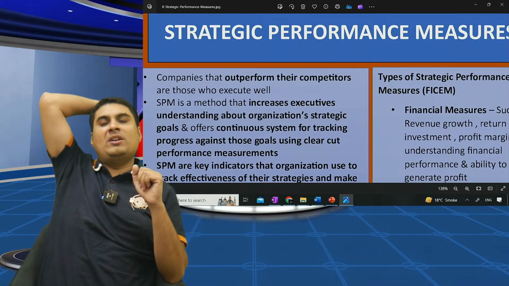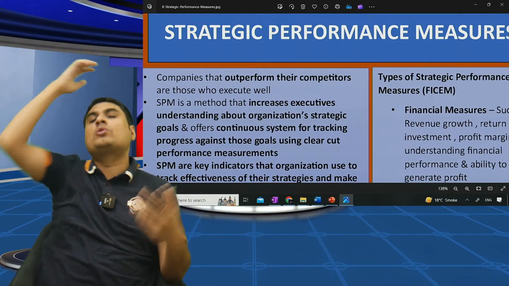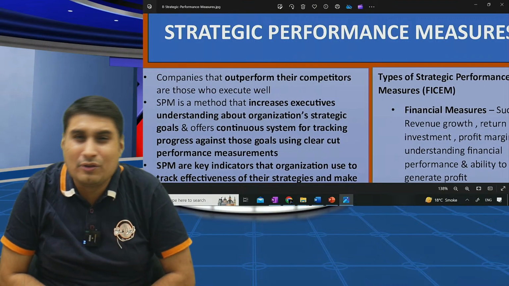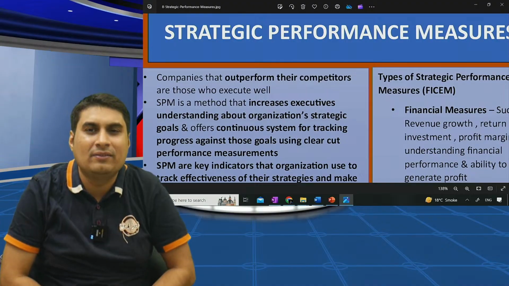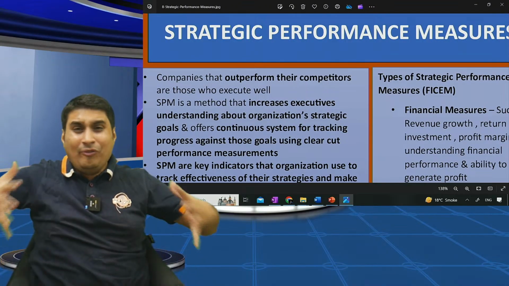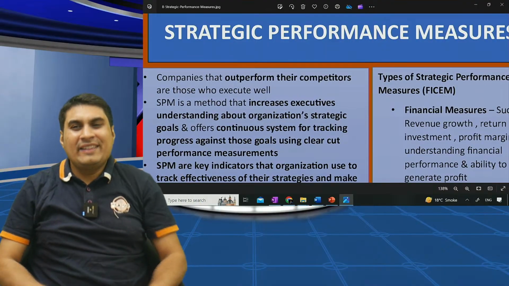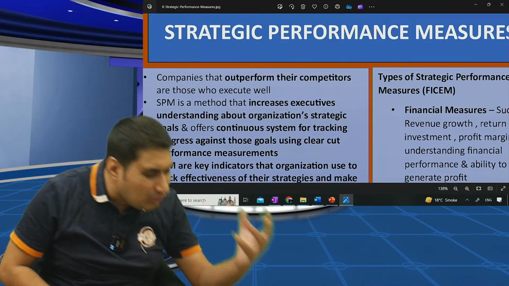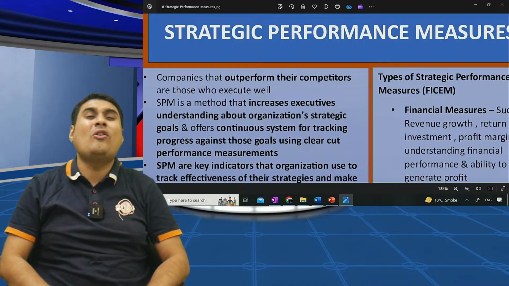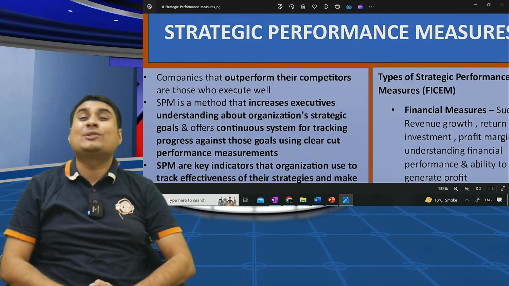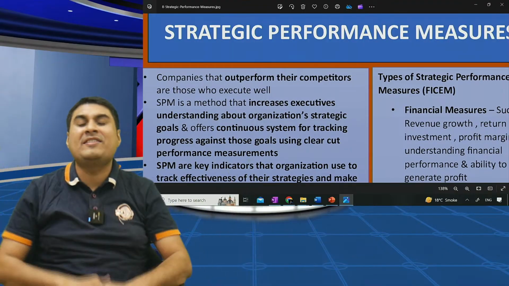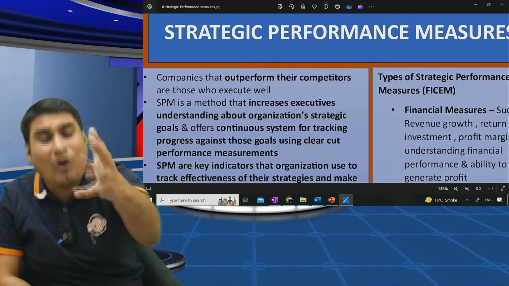Strategic performance measure. Tell me, your company has earned a profit of 200 crore. Good or bad? You will say very good. Absolutely bad. Why? I want to grow overall. There should be balanced growth. Company should make profit. We should do some NGO work also. We want employees also to be happy. We want customers to give nice reviews. That is what we want in life.